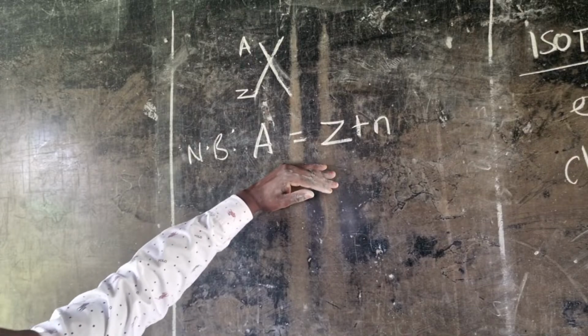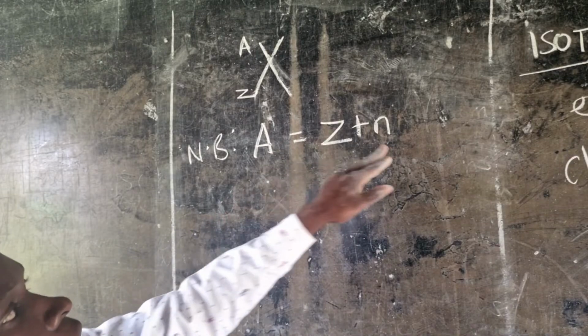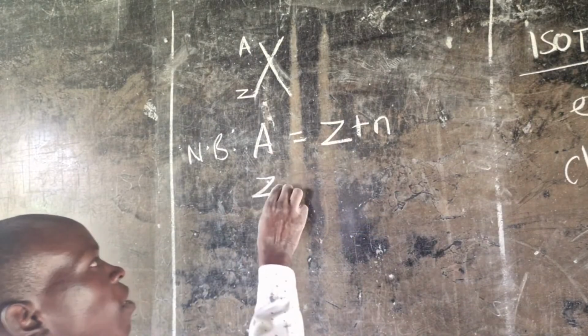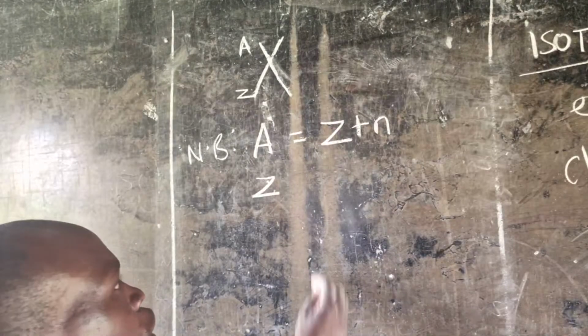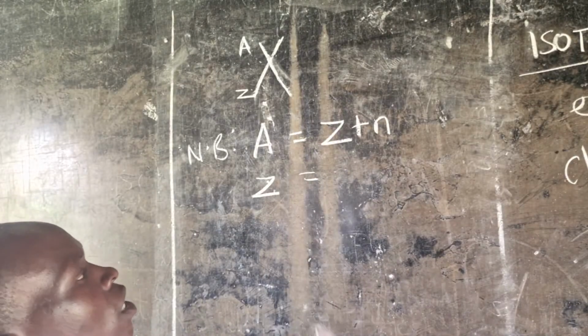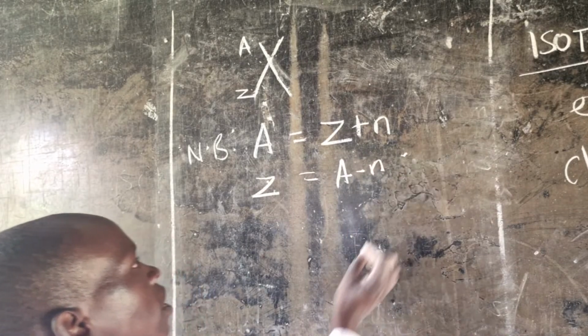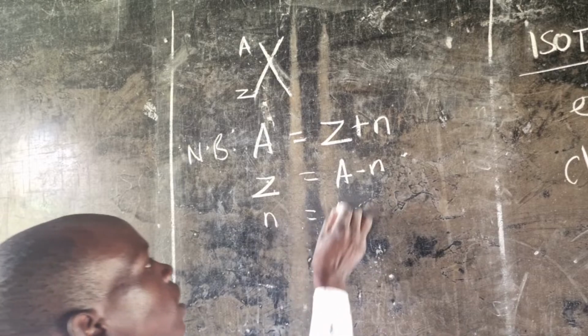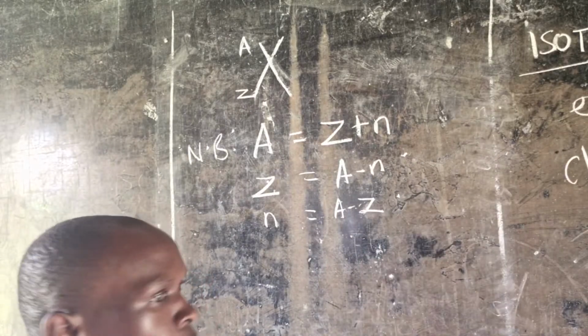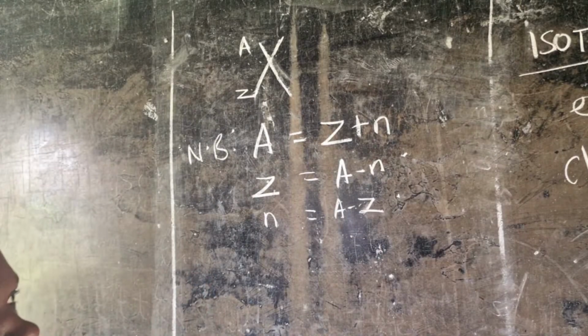So from this, we can actually get either N or Z. It's just a matter of making the one you wish the subject. So when you want to get the atomic number or proton number, it is now A minus N. The same applies to N. It is A minus Z when we use some simple mathematics.